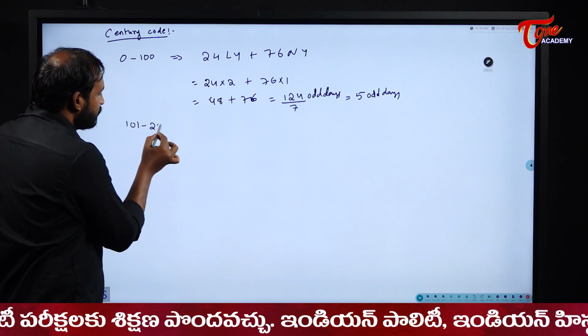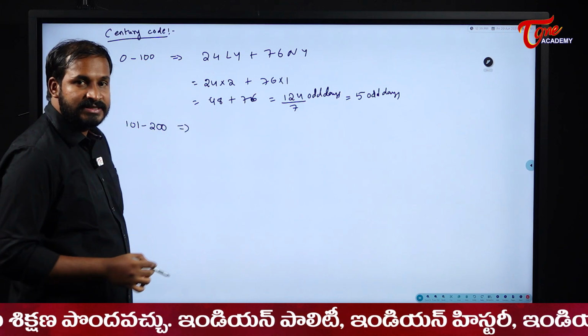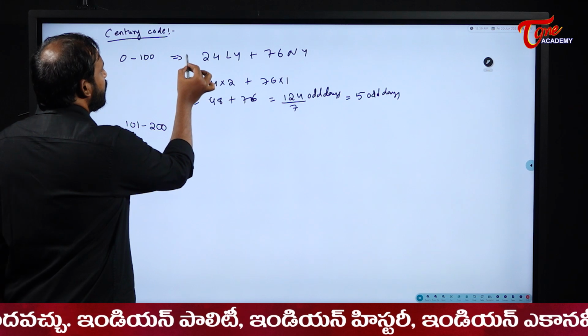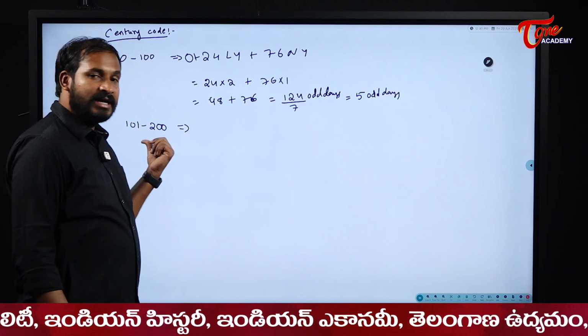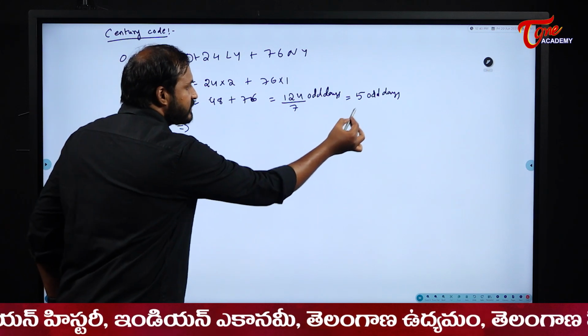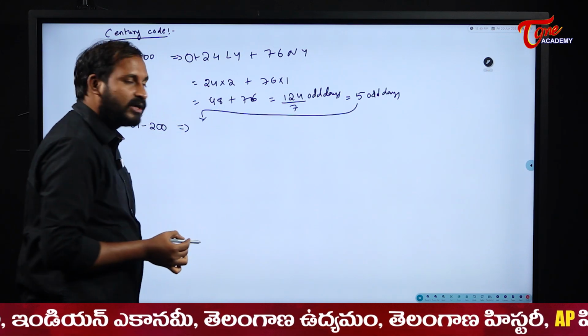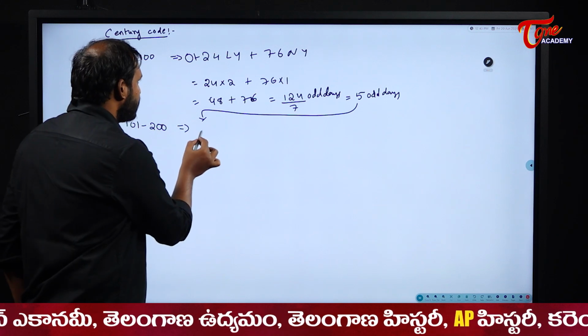101 to 200. Now please see here, students. Previously I didn't have any odd days, so I started with 0. But when I enter into the 101 century, I have 5 odd days, right? I should carry this 5 or not? Yes, I should carry. So 5 plus.